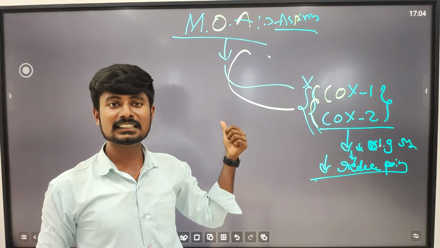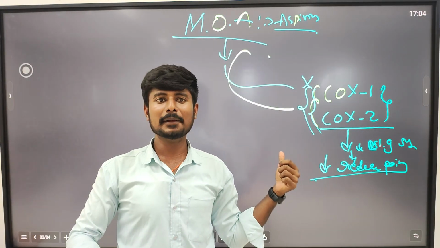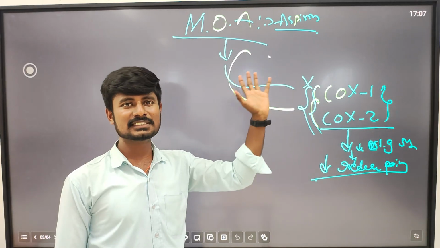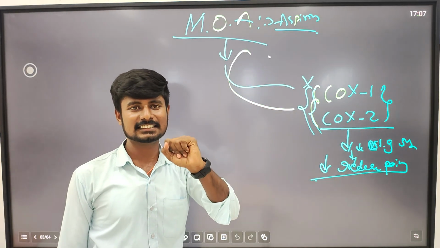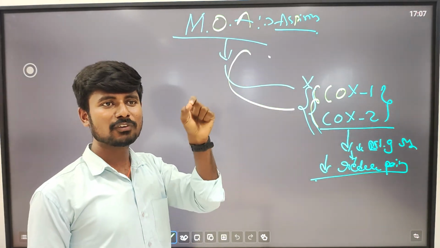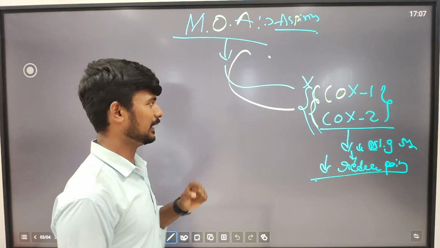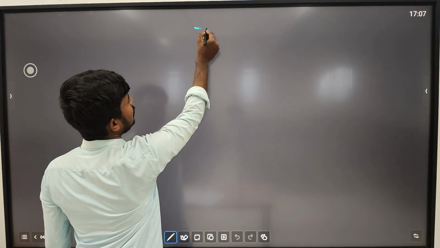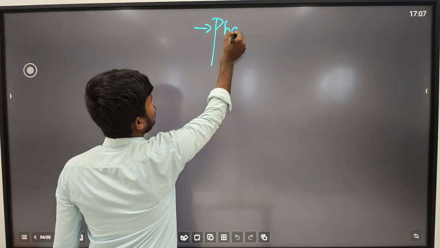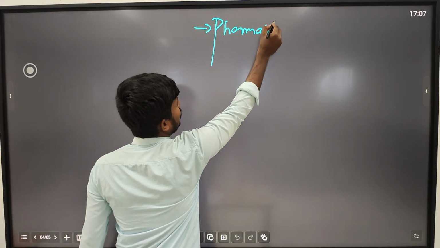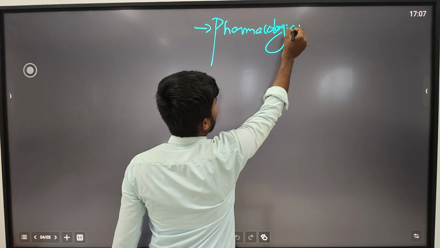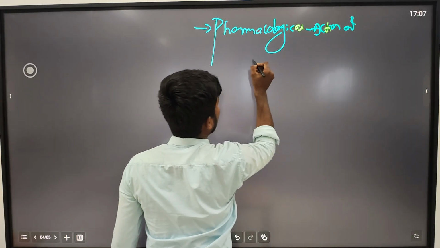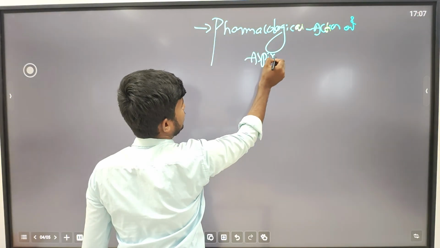So that's the mechanism of action of aspirin, which comes under the NSAIDs. Now we move on to the main pharmacological actions of aspirin.